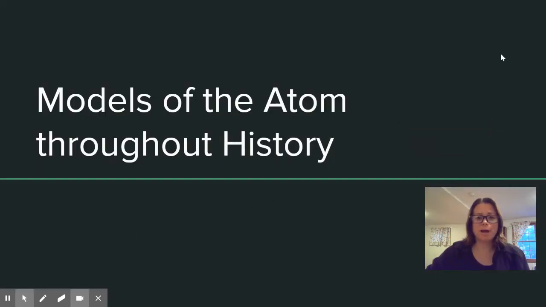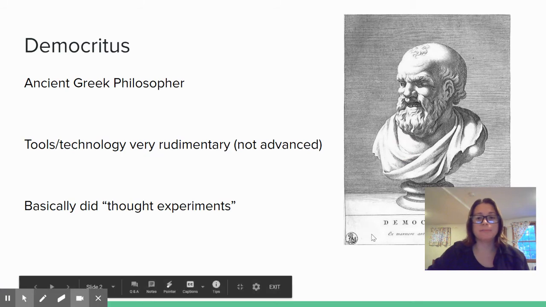Hello and welcome to Models of the Atom Throughout History. Today we're going to be talking about two of the first scientists who developed models of the atom. First up, we have Democritus.